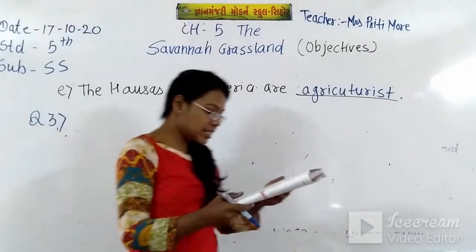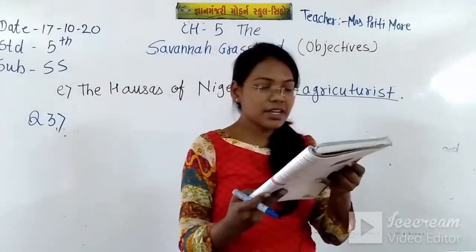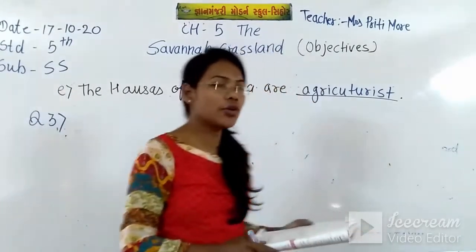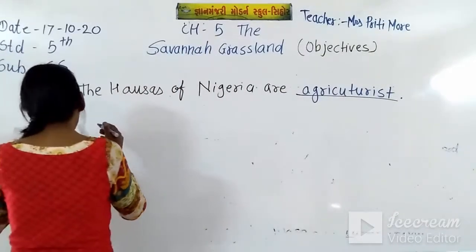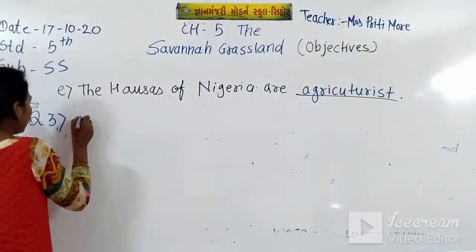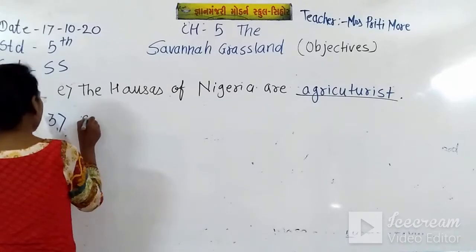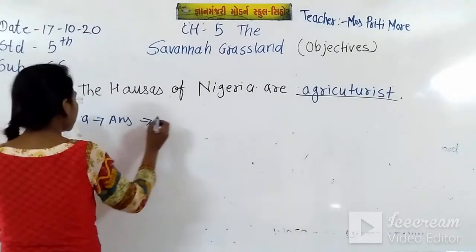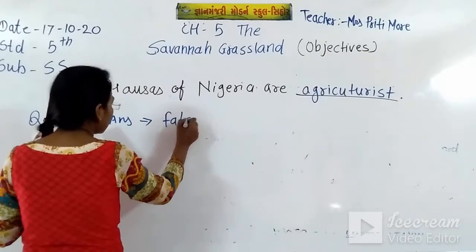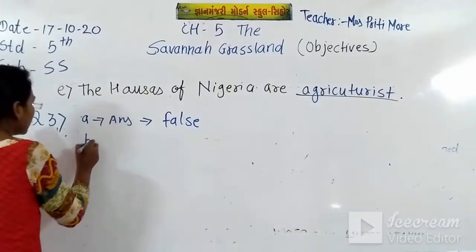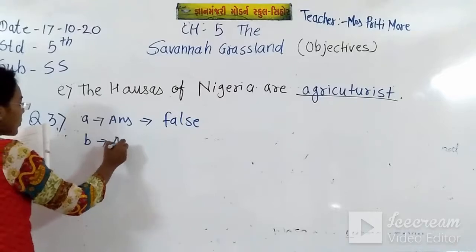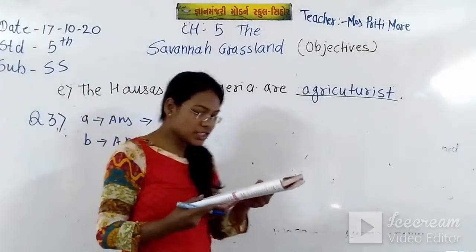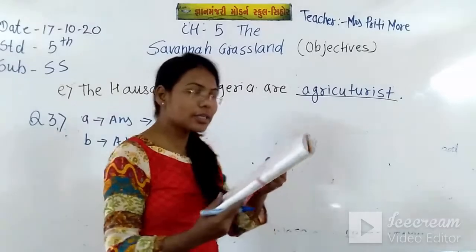Now question number 3, true and false. What is the first sentence? The Savannah region gets lot of rainfall throughout the year. Wrong. So the first answer, A, is false. Now B. The Savannah region has scattered short trees.